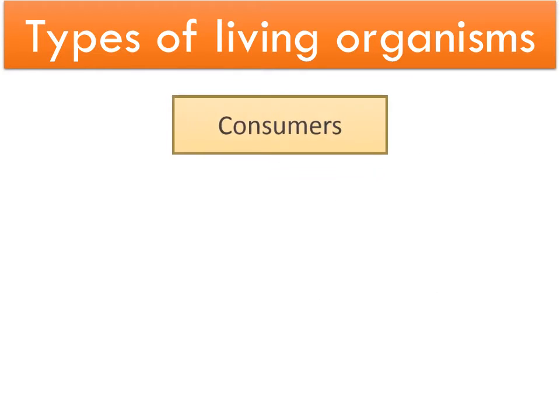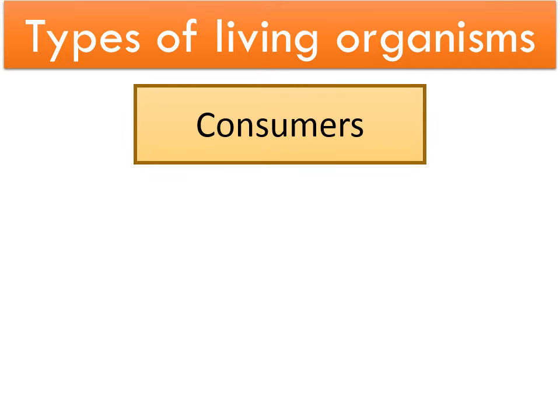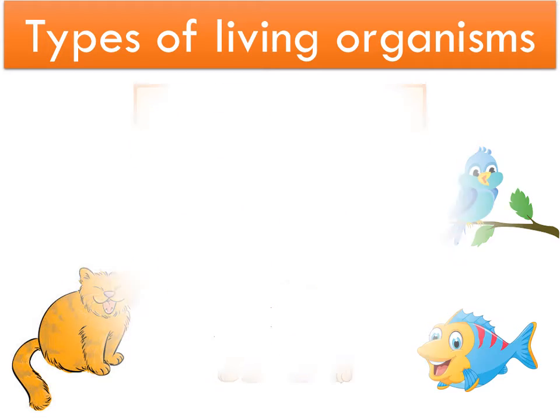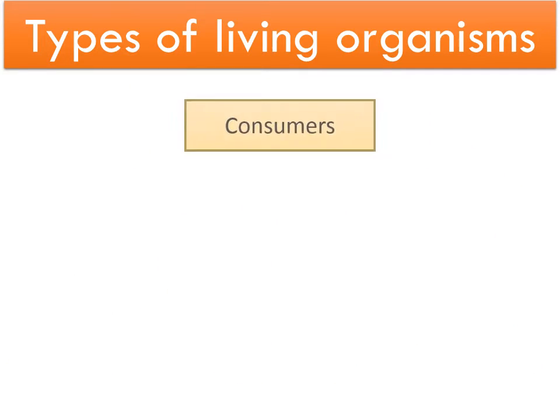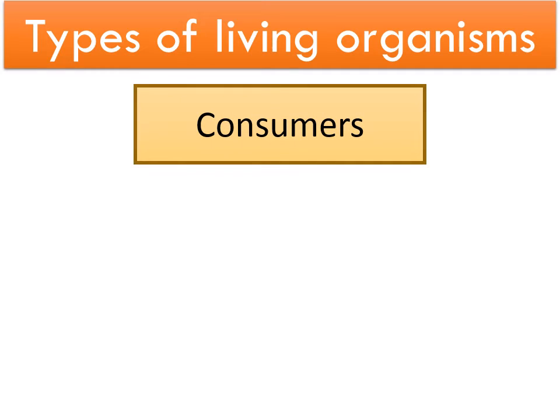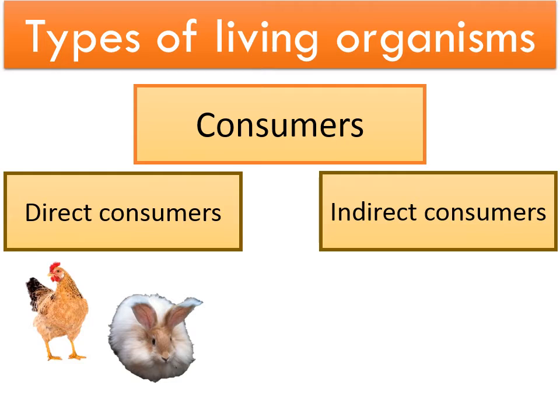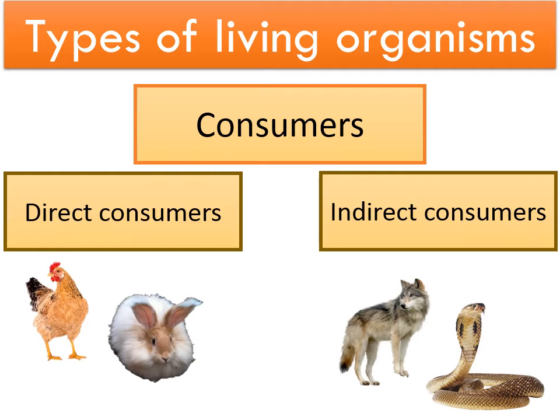Consumers are the living organisms that depend on producers to get their food. Consumers are divided into two types: direct consumers and indirect consumers. Direct consumers feed on producers directly, like chicken and rabbit. Indirect consumers feed on consumers that have fed on producers, like wolf and snake.